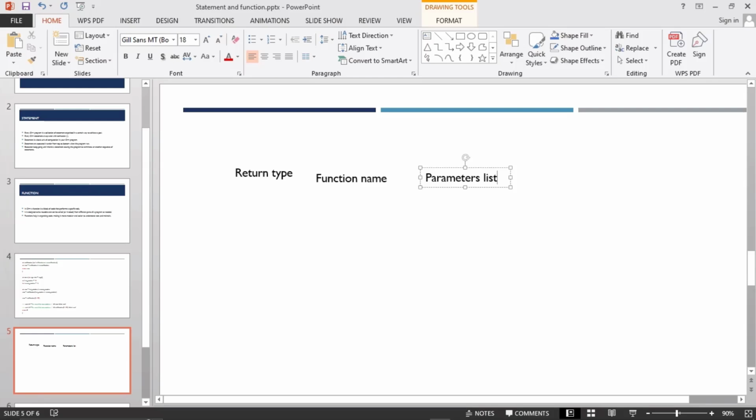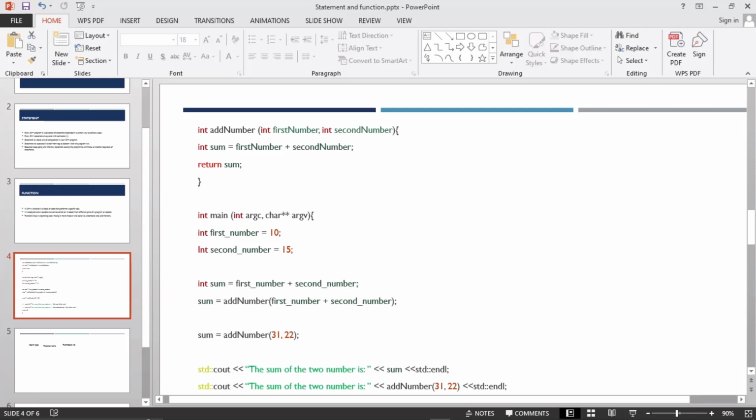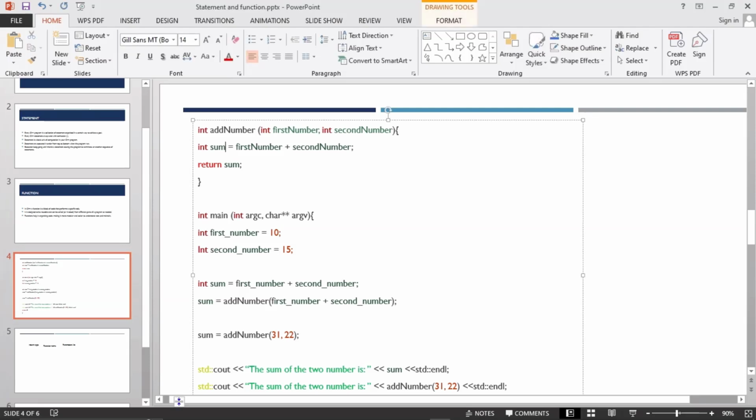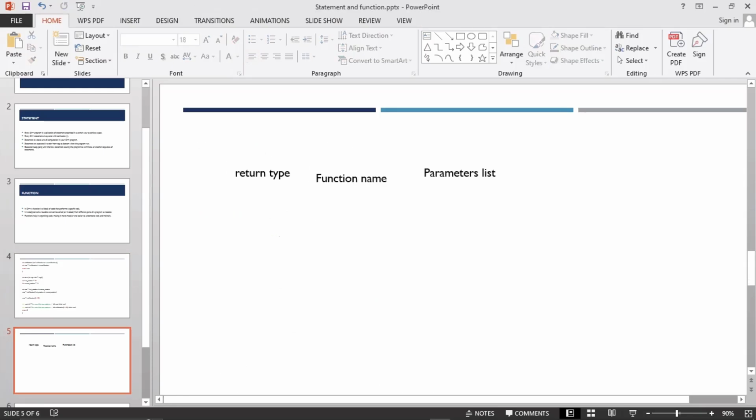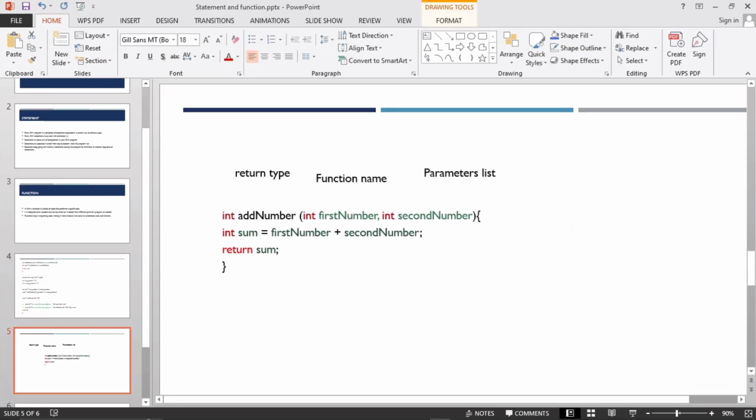We can call it an argument or parameter list. So a function usually has a return type, a function name, and a function parameter list. Let me copy this and use it here.